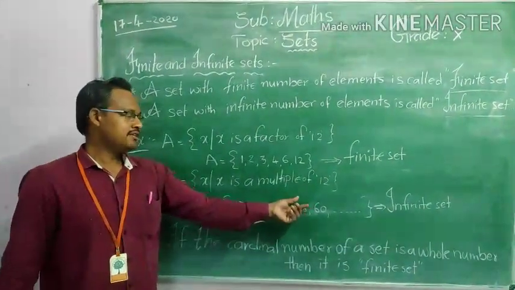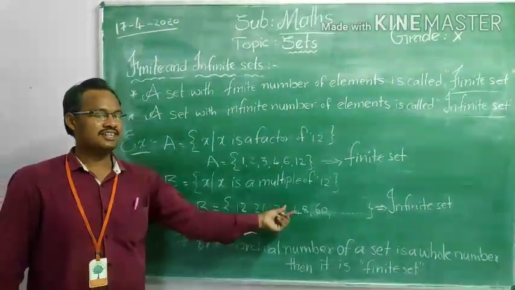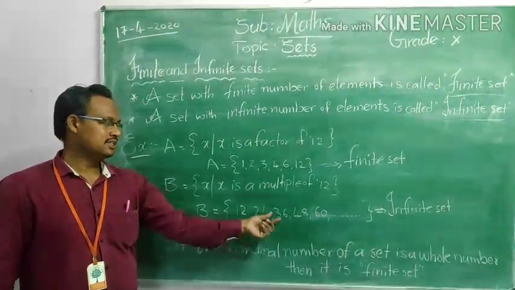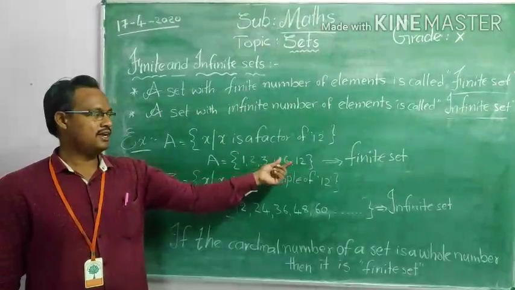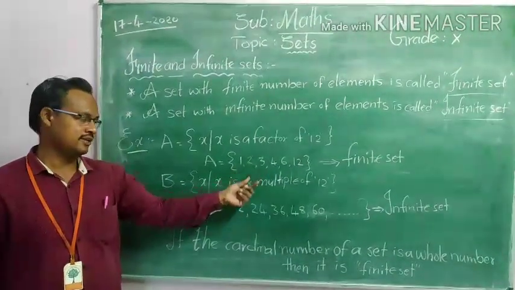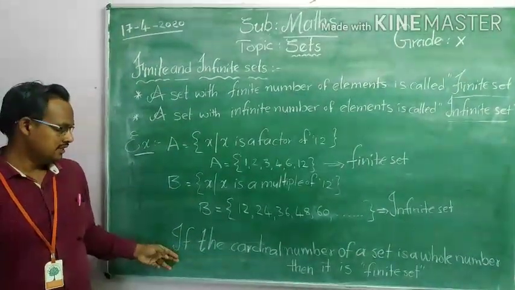So, infinite set means the number of elements in a set cannot be counted, it is uncountable, then the set is known as infinite set. If a set has a finite number of elements, then it is known as finite set. So, we can say the finite set in another way.